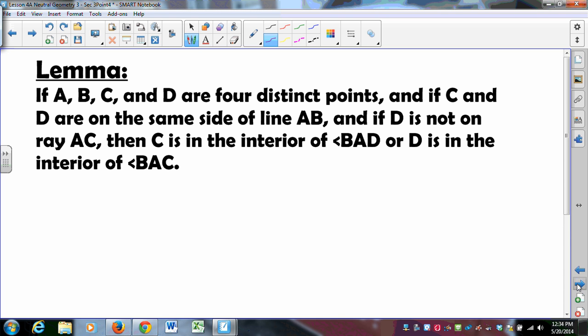If A, B, C, and D are four distinct points, and if C and D are on the same side of line AB, and if D is not on ray AC, then C is in the interior of angle BAD, or D is in the interior of angle BAC.